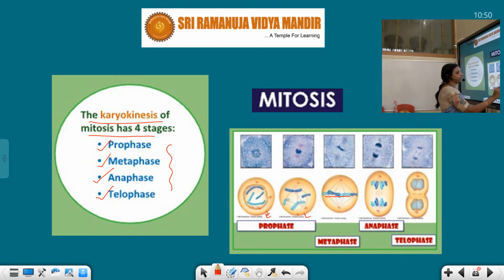This is the equatorial plate, metaphase stage. Again this is anaphase, and then telophase. Remember PMAT: P for prophase, and MAT for metaphase, anaphase and telophase. In this telophase phase, 2 daughter nuclei are formed.